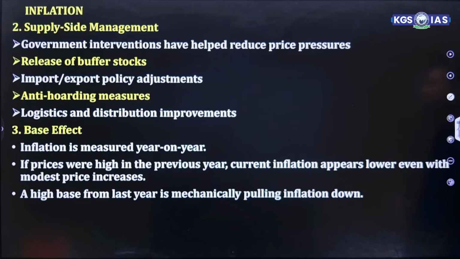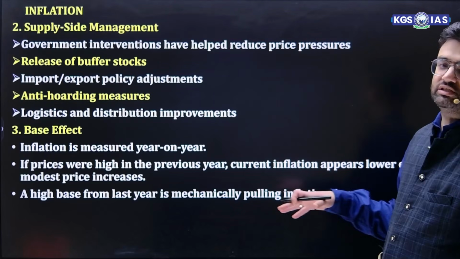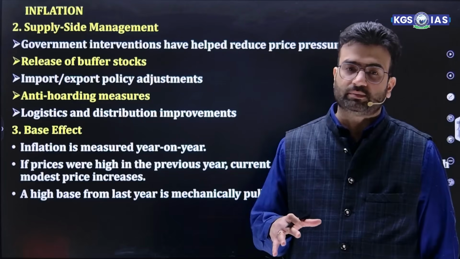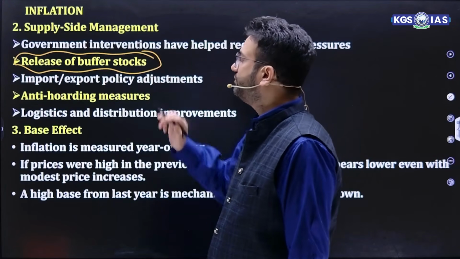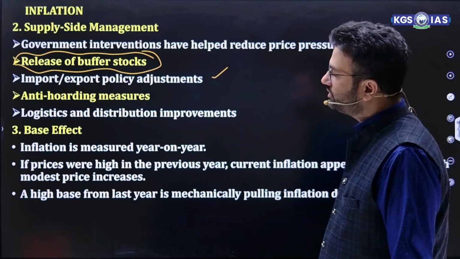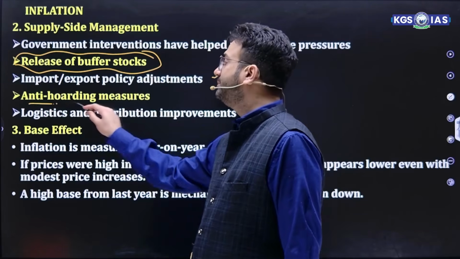So that is food price correction. Second is supply side management. Government intervention is actually helping a lot in reducing the price pressure. The first thing is buffer stock maintained by the Food Corporation of India, import export policy adjustment, then anti-hoarding measures.